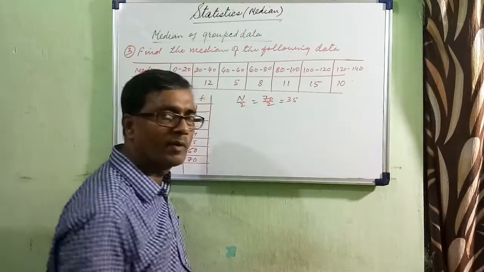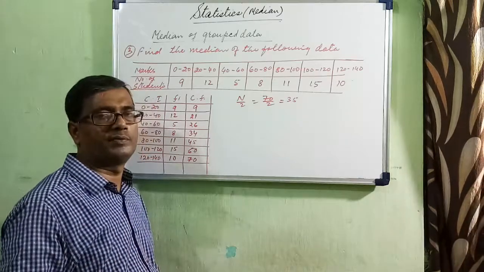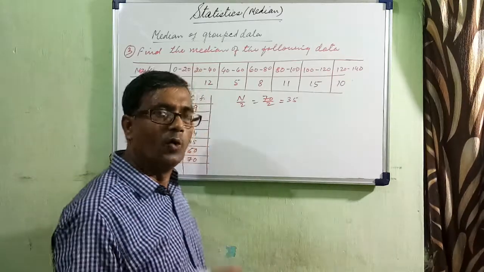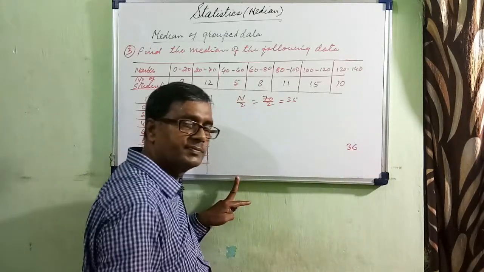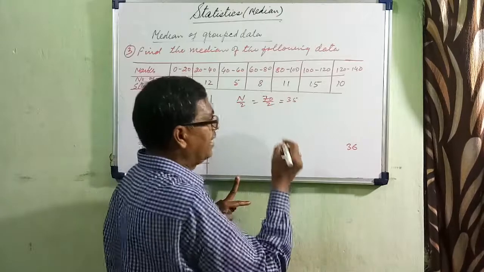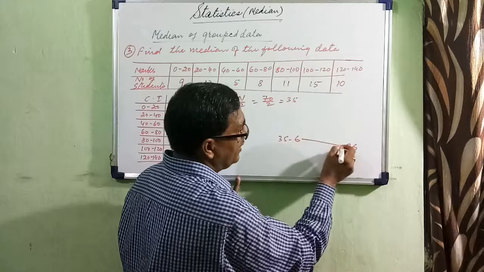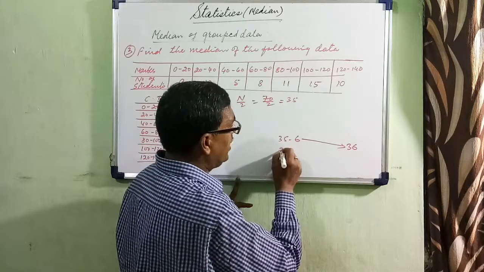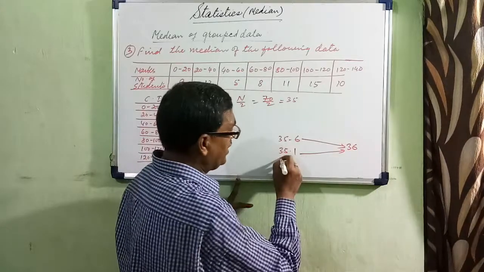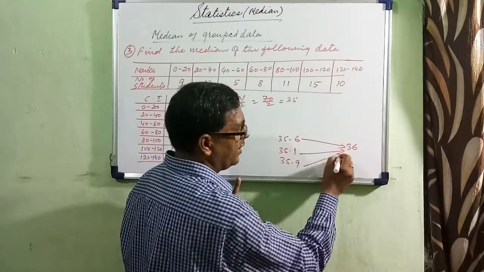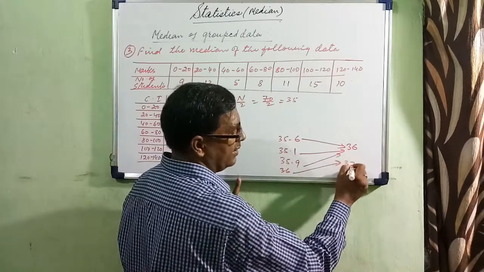35. You just take the number more than 35. That must be a whole number. What is the number more than 35? Surely it is 36. If you have got N by 2 as 35.6, the next number will be 36 only. If you have got 35.1, still the next number will be 36. If you get 35.9, still you will get 36. But if you get 36, what is the next number? 37.